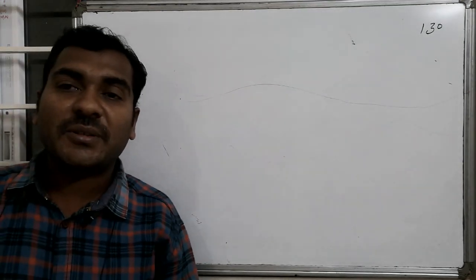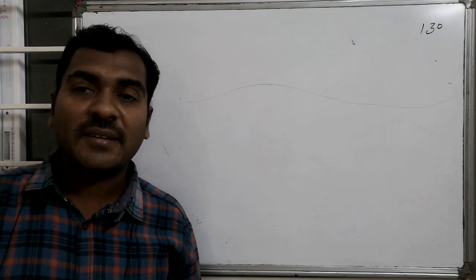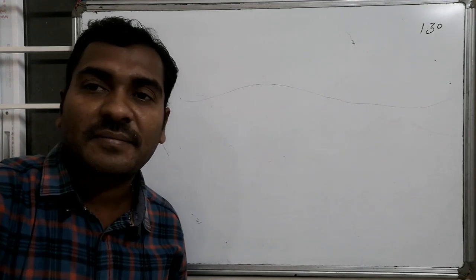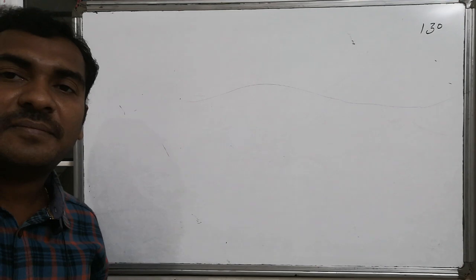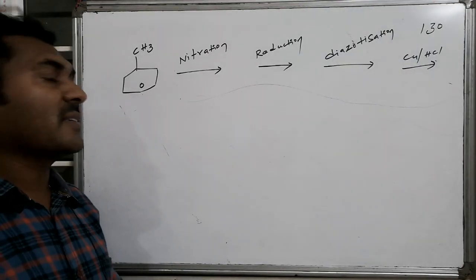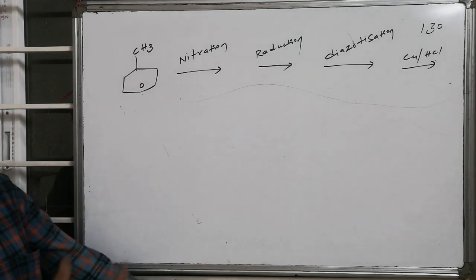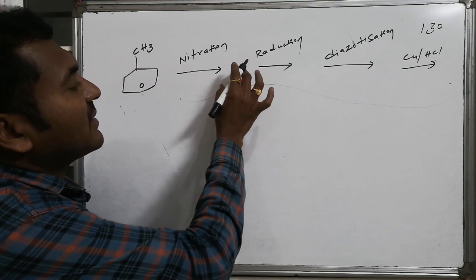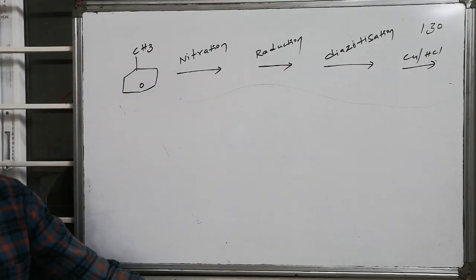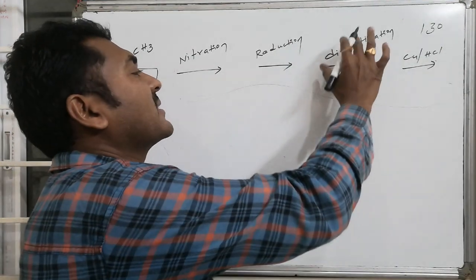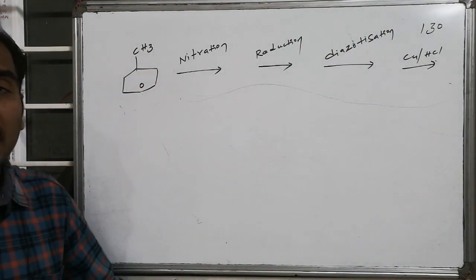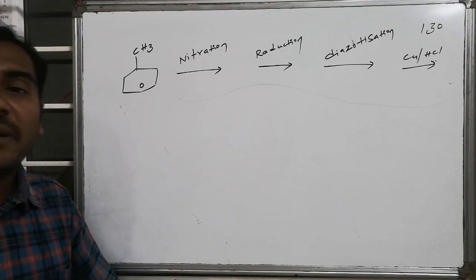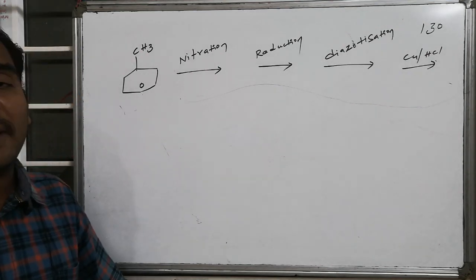A question related to toluene nitration followed by reduction, and diazotization followed by Sandmeyer reaction is this. If I write the question in reagent form, this is toluene. Toluene is subjected to nitration, and the nitration product is subjected to reduction. The obtained product is subjected to diazotization, followed by reaction with cuprous chloride or cuprous bromide. How many varieties of compounds are formed in the reaction mixture?